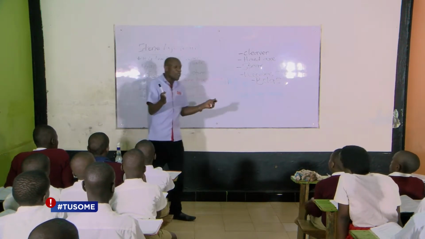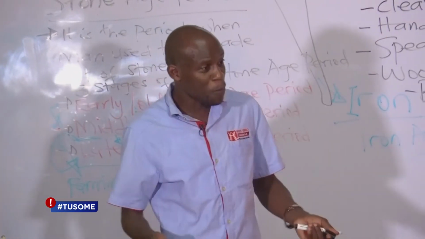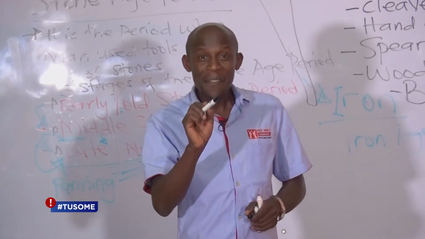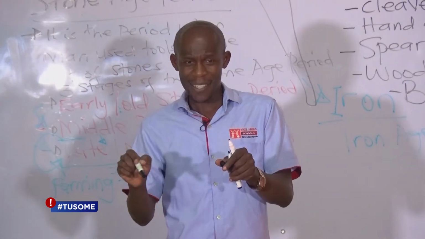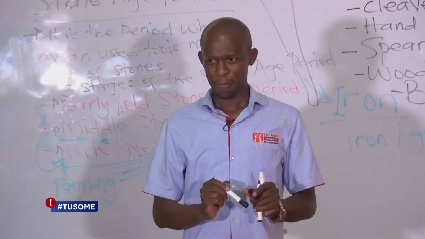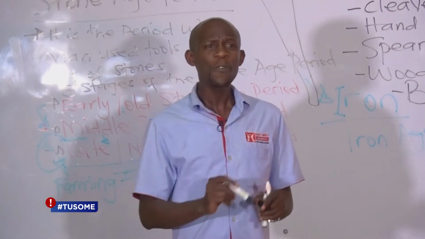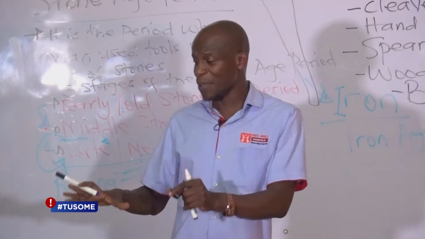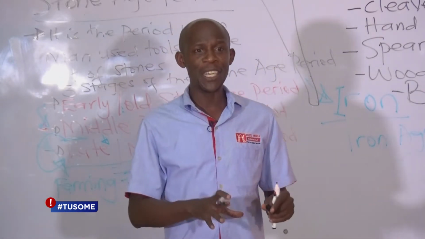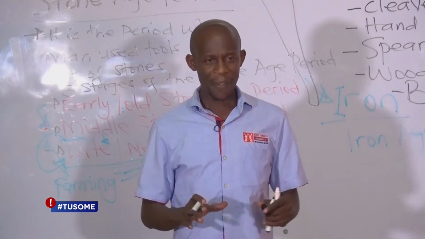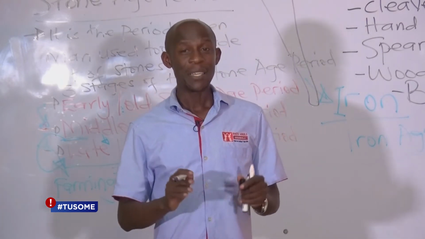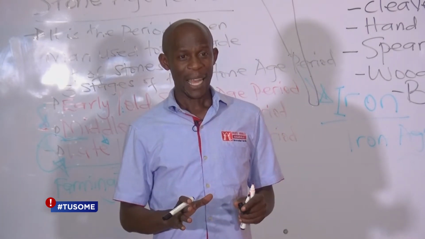And then later on, when early man had started growing crops, he also discovered that near lakes and rivers, there was fertile soil, which was good for growing what? Crops. So most of the Stone Age sites, as we shall be seeing them in Uganda, are found near lakes and rivers. They are found near lakes and what? Rivers. Are you with me?